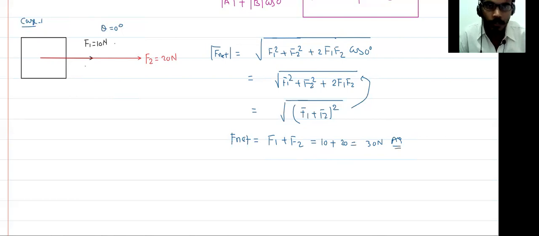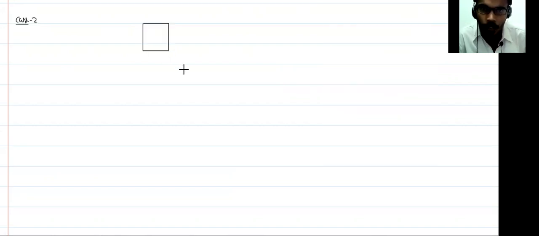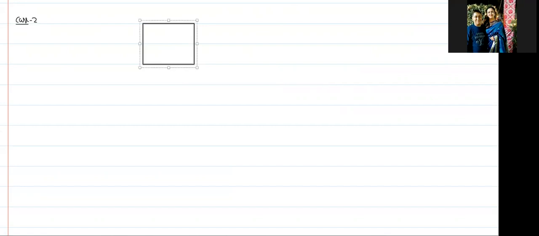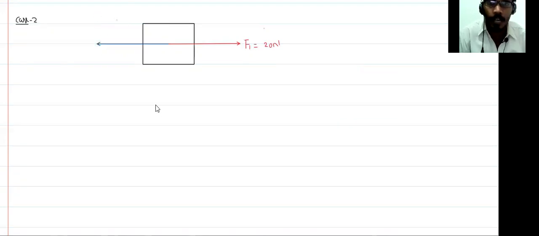But suppose there is another case, case 2. Suppose there is a block, and there is one force acting in this direction, which is F1, equal to suppose 20 Newton. And there is another force acting in this direction, which is F2, equal to 10 Newton.